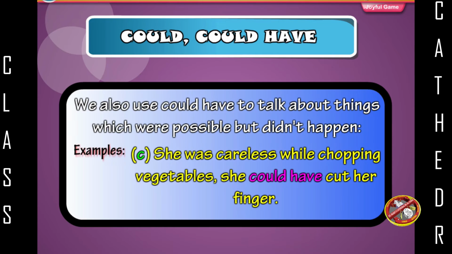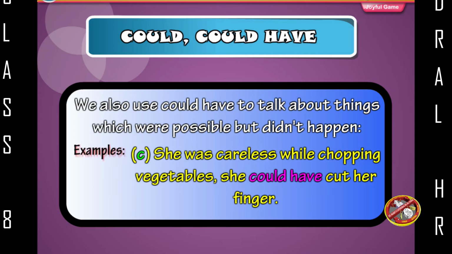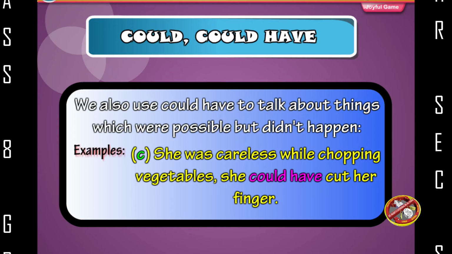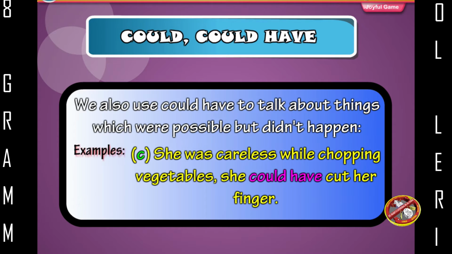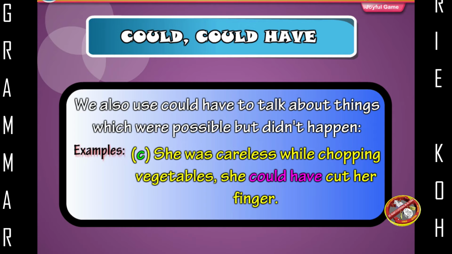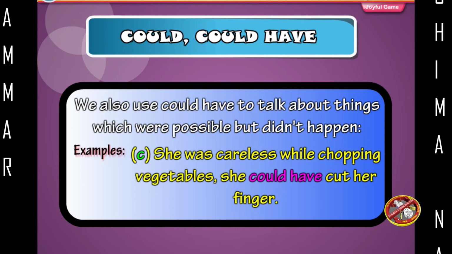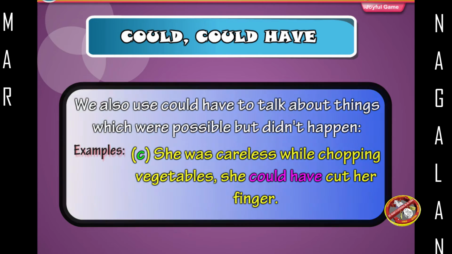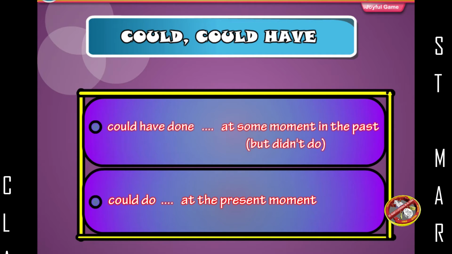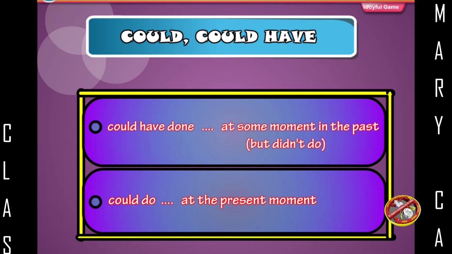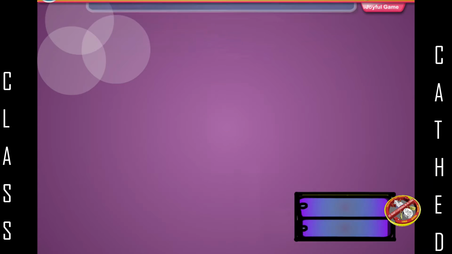We also use could have to talk about things which were possible but didn't happen. Example. She was careless while chopping vegetables. She could have cut her finger. Could have done: at some moment in the past but didn't do. Could do: at the present moment.